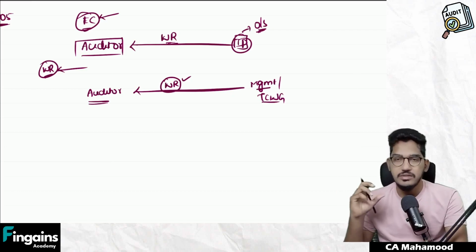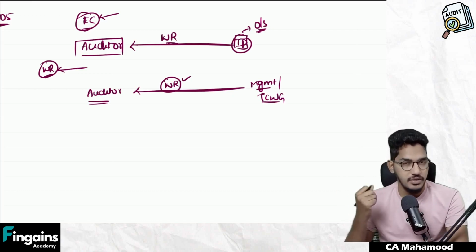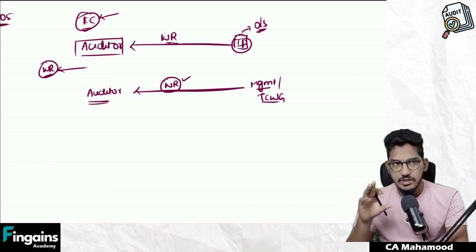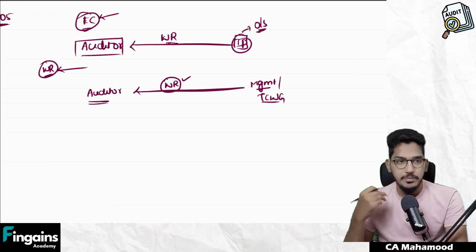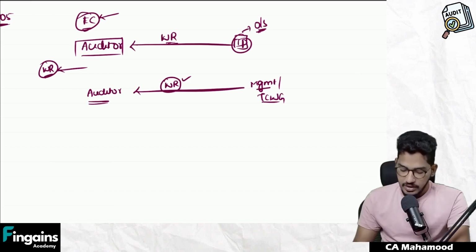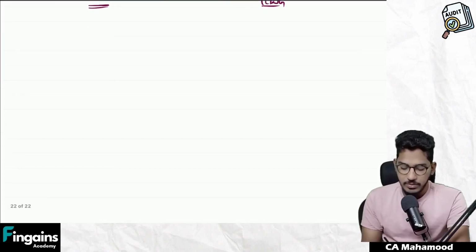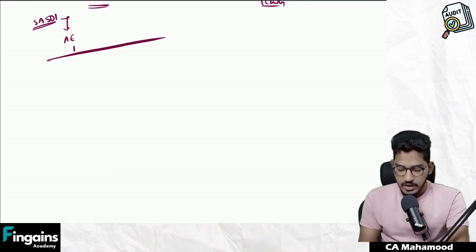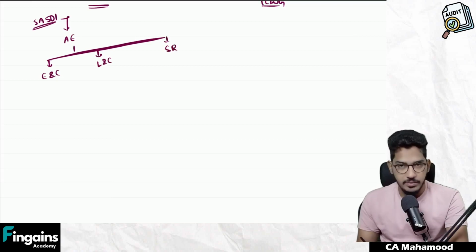Sir, for which matters will we try to obtain written representation? See, in order to make you understand, let me use one example from one of the standards which we have already completed. If you remember, I have explained SA 501. We discussed SA 501, no? SA 501 is talking about how to obtain audit evidence regarding three specific cases. Number one, existence and condition of inventory. Then litigations and claims. Then segment reporting.